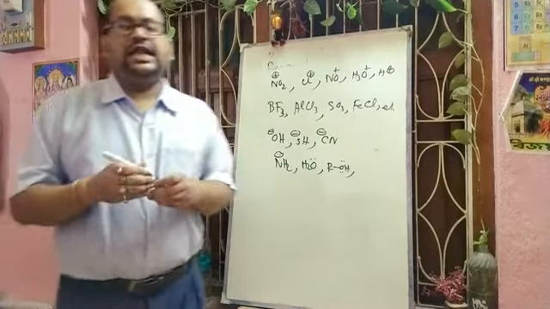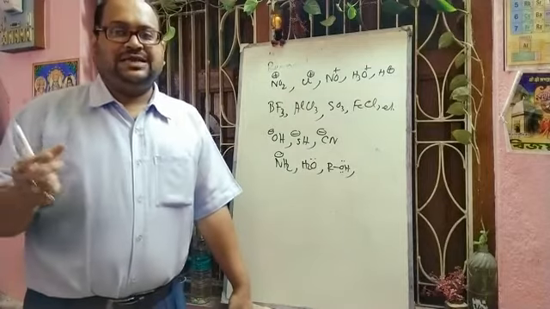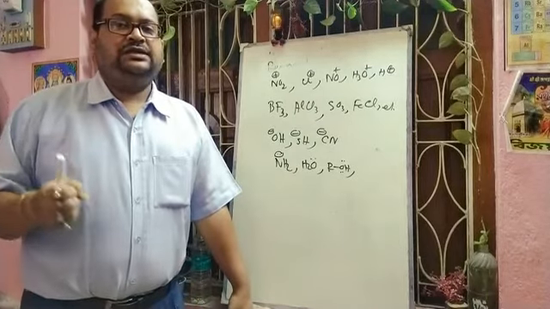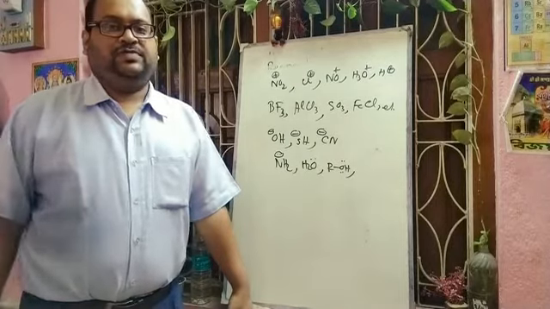So in the light of the Lewis concept, we can tell that electrophiles are Lewis acids and accept an electron pair, and a nucleophile is a Lewis base which donates an electron pair.